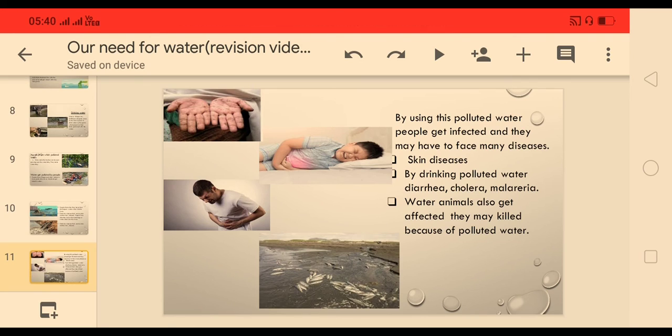And not only human beings, the animals also face many problems. Water animals also get affected. They may be killed because of polluted water.